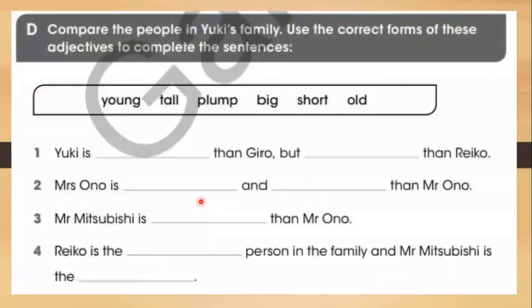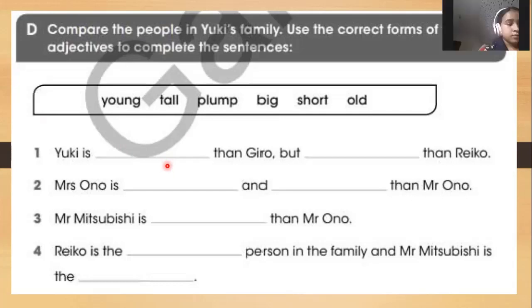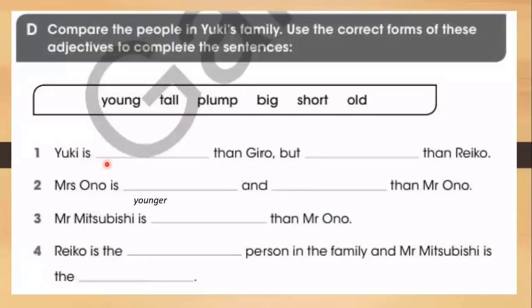Yes, now we'll move to the next section. So these are my adjectives, so we have to put them here. We will compare the people. So you have to choose one of these words, but you have to put it in the correct form. So these are the adjectives. So Yuki is... this is the first one. So you have to write it in the correct form as written here.